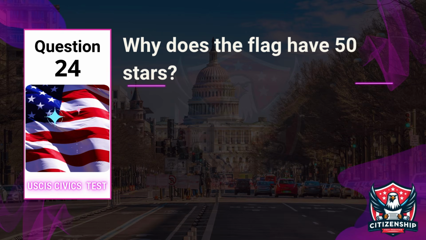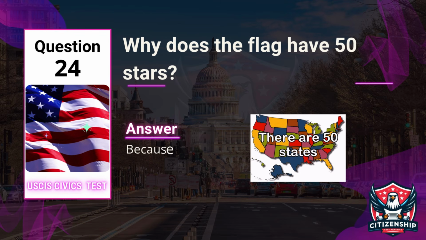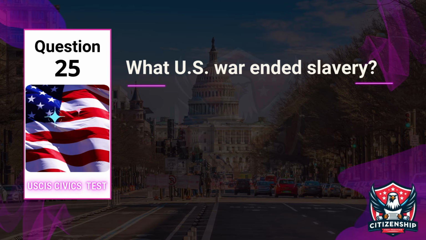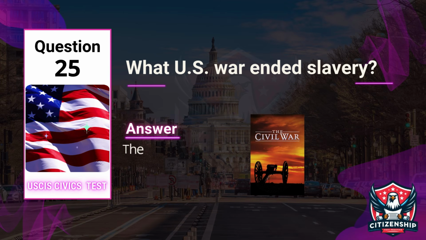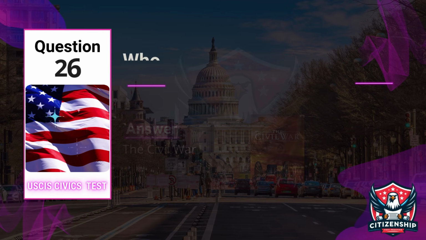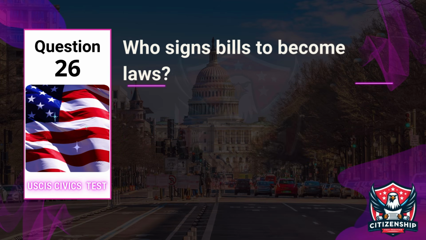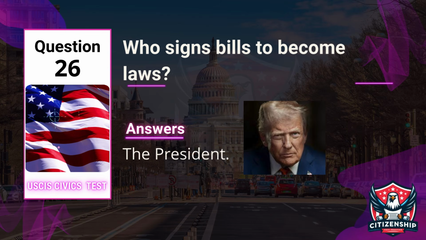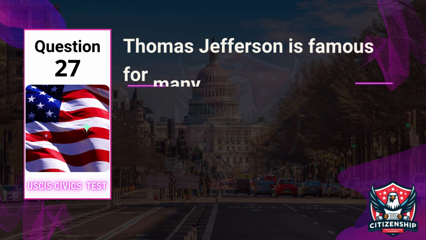Question 24. Why does the flag have 50 stars? Answer: because there are 50 states. Question 25. What U.S. war ended slavery? Answer: the Civil War. Question 26. Who signs bills to become laws? Answer: the President.